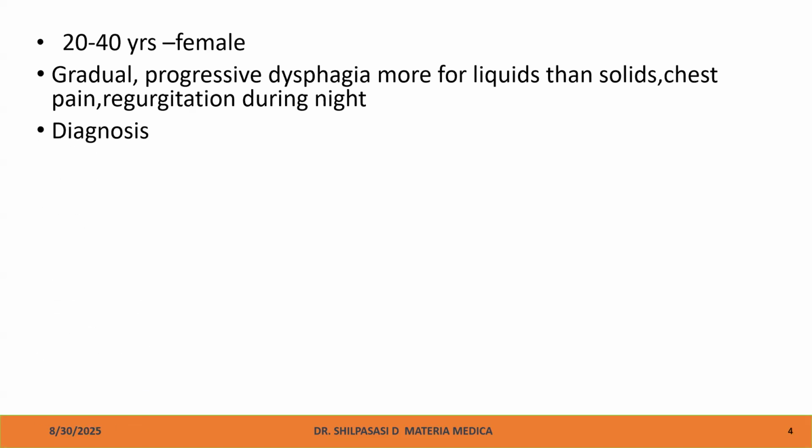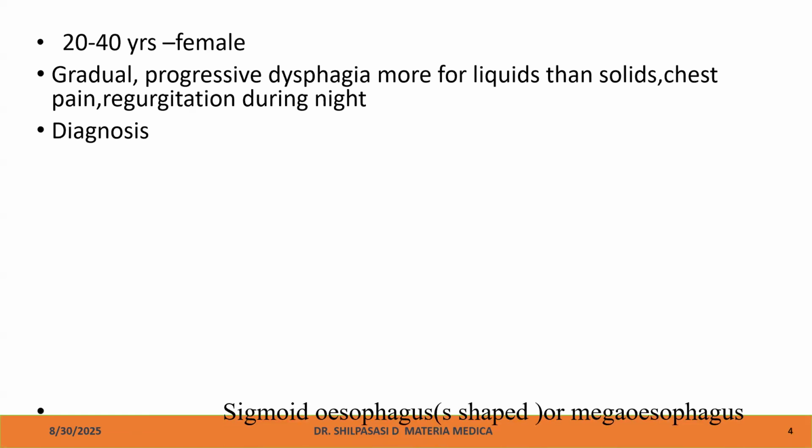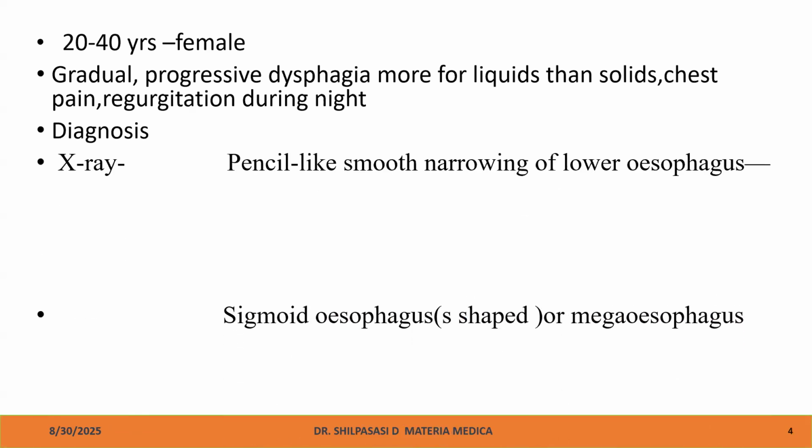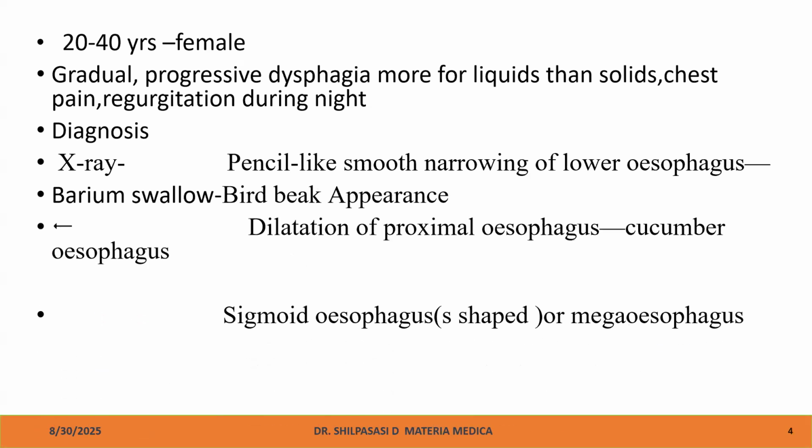Let's directly enter into the diagnosis section. Okay, in the X-ray we can see pencil shaped smooth narrowing of the lower esophagus. Okay, in the barium swallow we can see bird beak appearance as well as cucumber esophagus. It is nothing but the dilatation of the proximal esophagus. Next one is absence of fundic gas bubble. Then sigmoid esophagus or mega esophagus.